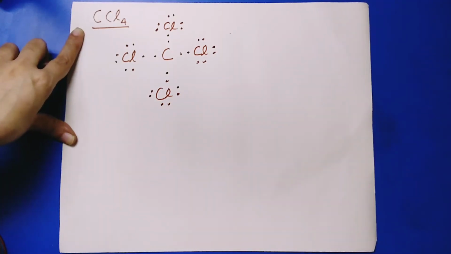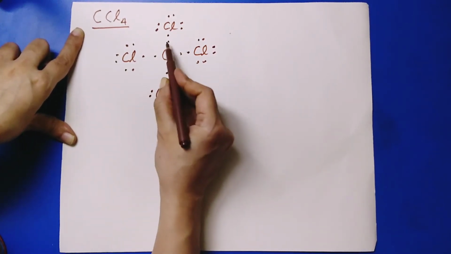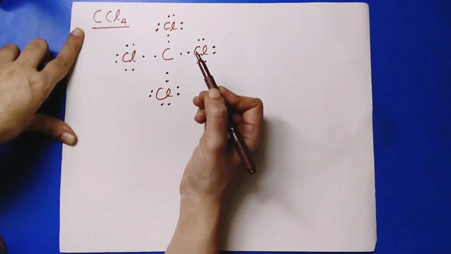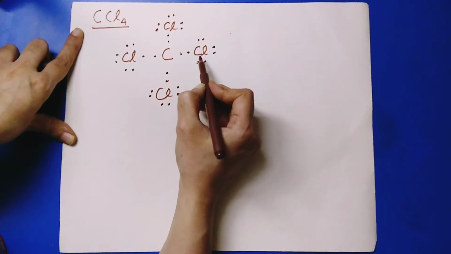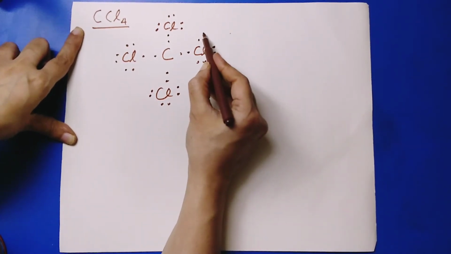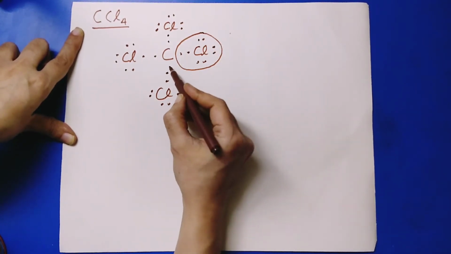Okay, next is carbon tetrachloride, where a carbon atom is combining with 4 chlorine atoms. Tetra means 4. So let's see how it is done. A carbon has 4 valency electrons of its own. It requires 4 more to attain stability, and chlorine requires 1 more. Let's see first how this chlorine atom gets its stability. See here the diagram. Let me first draw it.